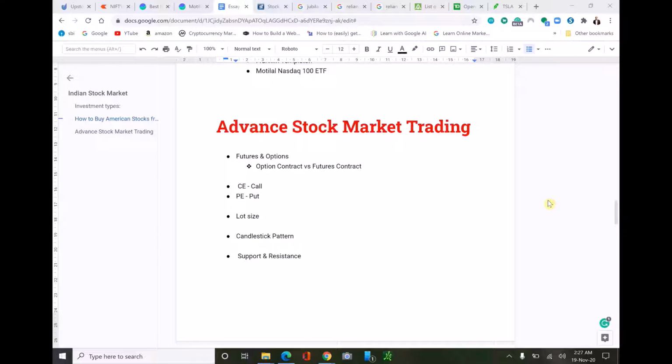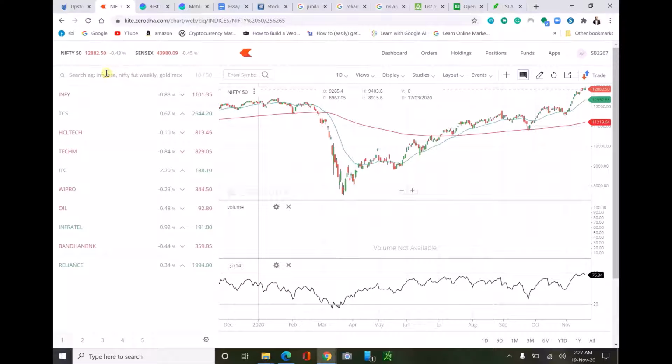The future is different. Like if you took the contract, you have to buy it. Otherwise you can close the contract before the expiry date. Here I'll show you what a contract or option is. We'll just go to Reliance.